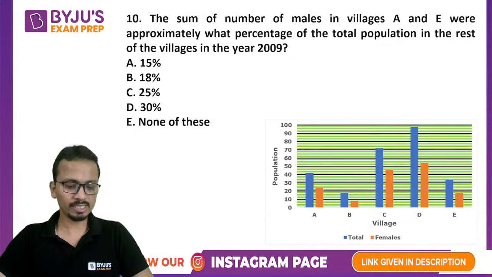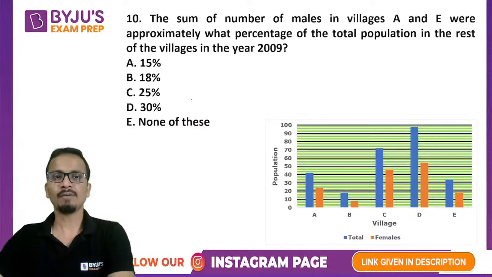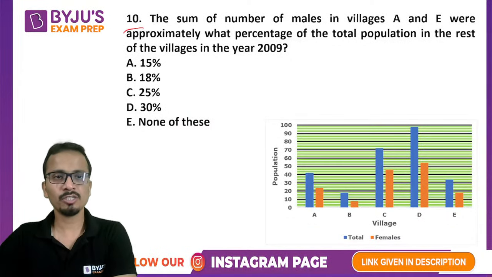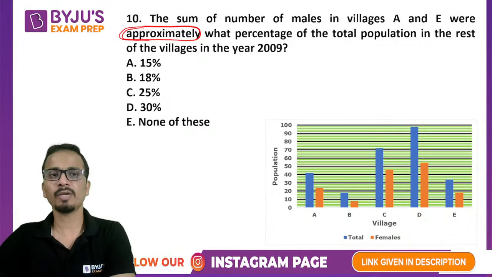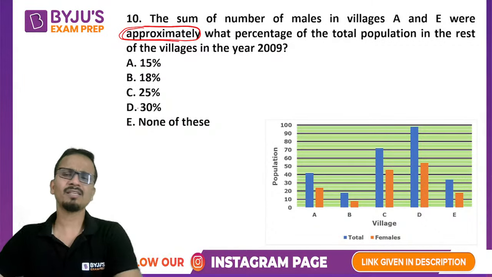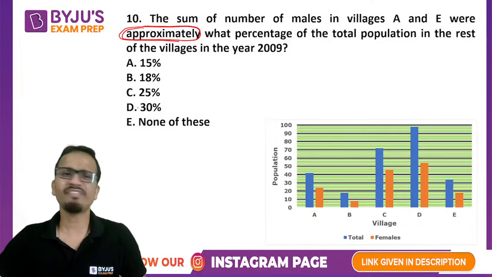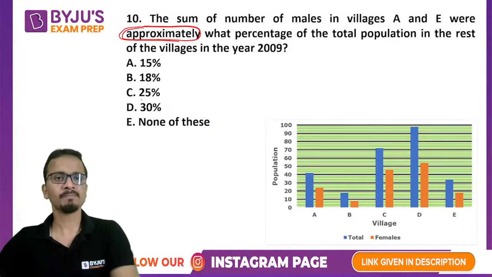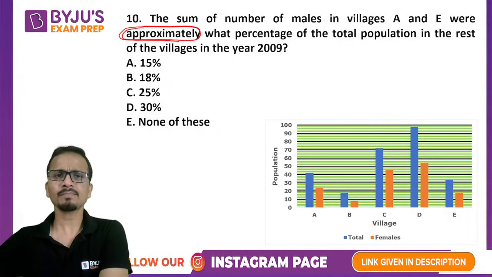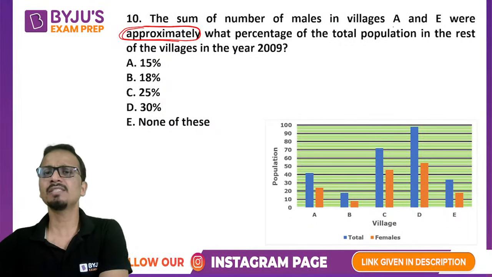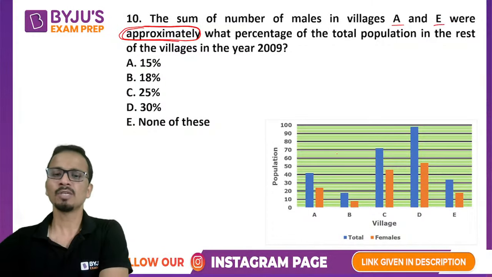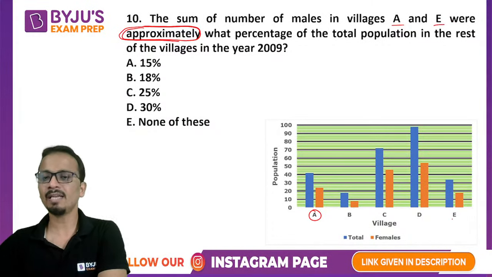All right, so let's have a look at this one. First of all, in the question, a big word is given: approximately. So let's say if our answer is somewhere around 25.2, we can mark 25 as an answer. The question says the sum of the number of males in A and E. So the number of males in A and the number of males in E.